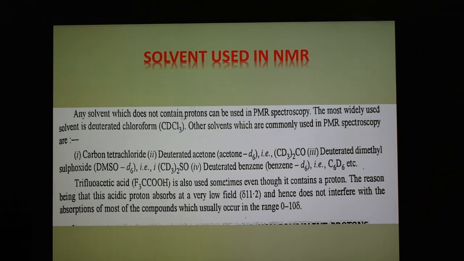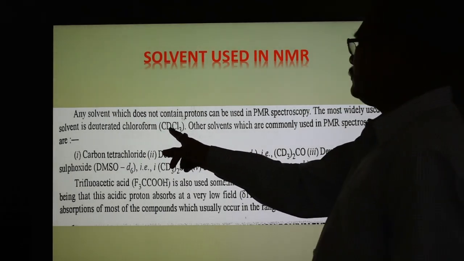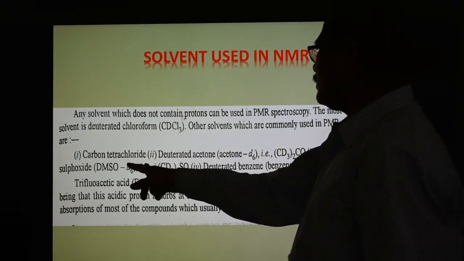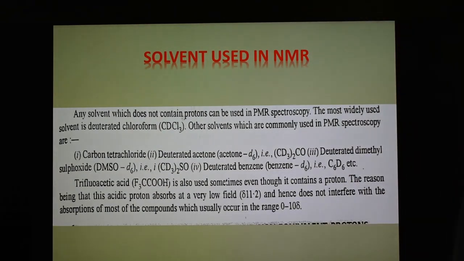Remember these, because if they contain protons, then they also give a signal. Therefore we use solvents like CDCl3, deuterated chloroform, or DMSO-d6 as a solvent in NMR spectroscopy.